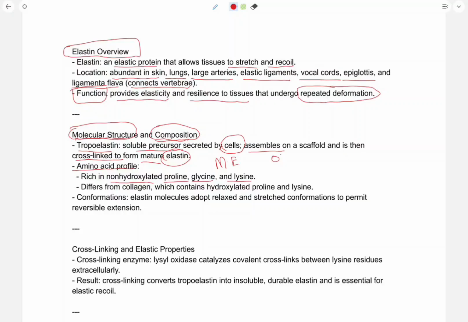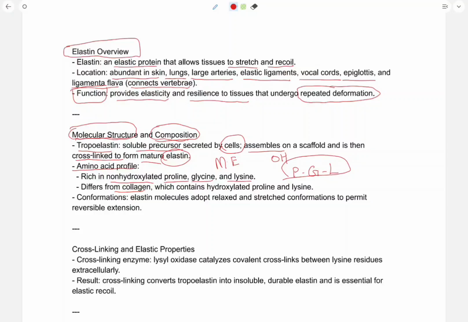Non-hydroxylated means there is no OH group. So it is mainly composed of proline, glycine and lysine.